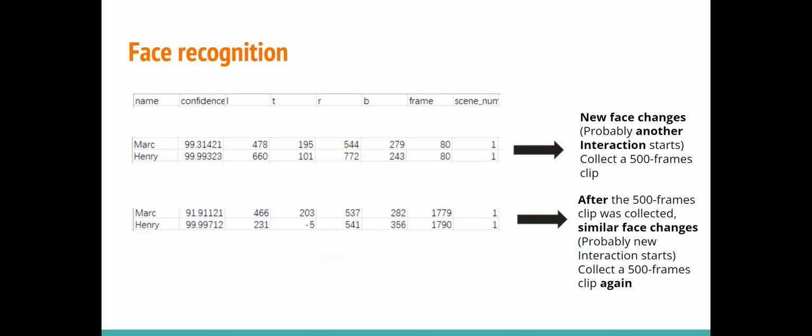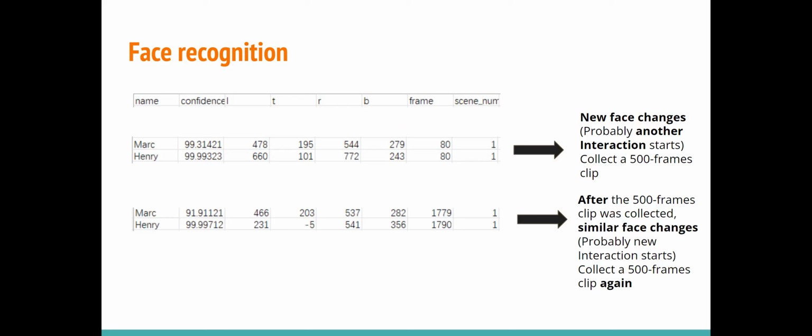Here are the third and fourth examples. In the third example, we can observe some new face changes, so we can conclude that probably another interaction starts. So we also need to collect a 500 frames clip.